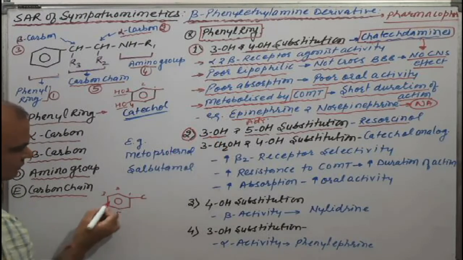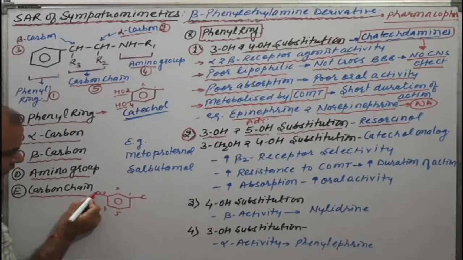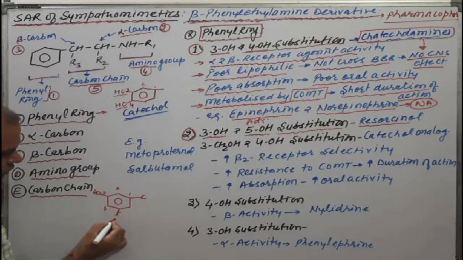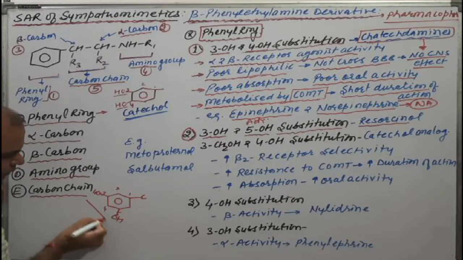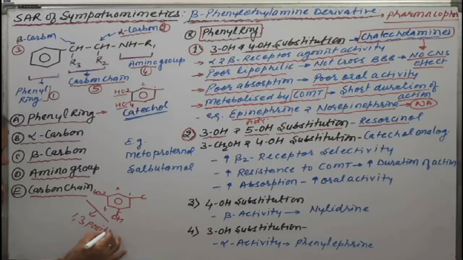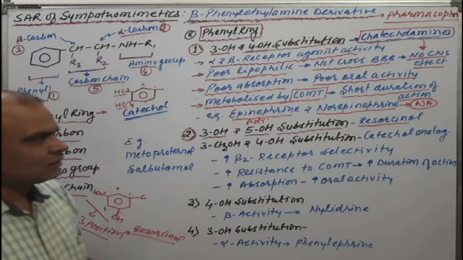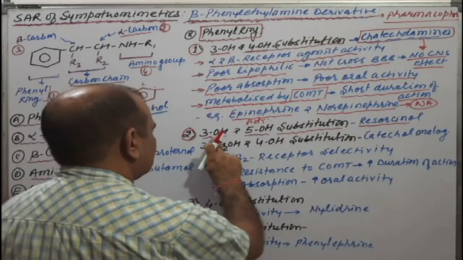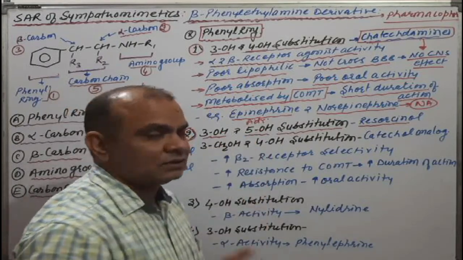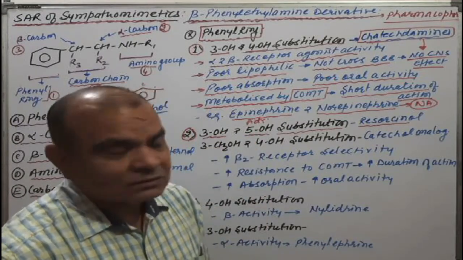It gives OH at the third position and OH at the fifth position. 1, 3 means the relative substitution is at the 1, 3 position, known as resorcinol. So if 3-hydroxy or 5-hydroxy substitution, that is the resorcinol derivative.